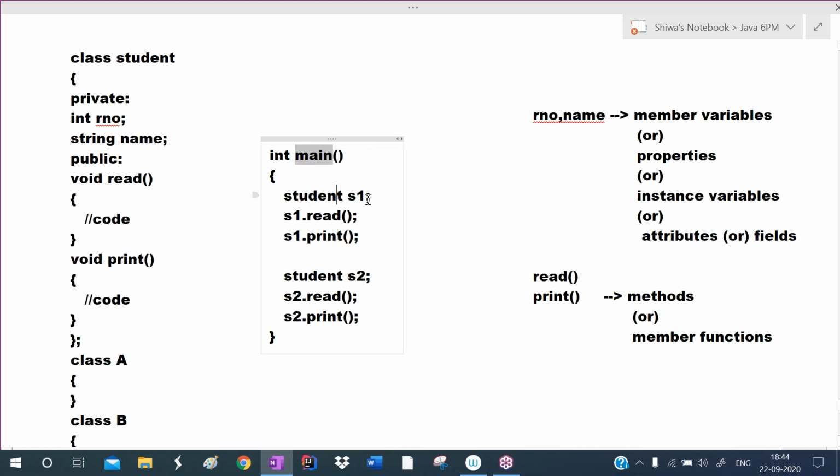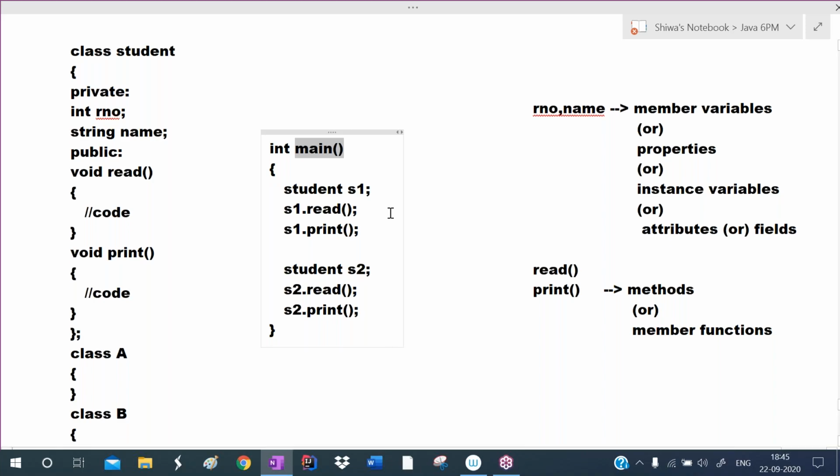So until main gets executed, the object will not be created. So without an object, we cannot call the main method. But the object will be created only when main gets executed. So the object will not be created, and main will not be called. This problem will occur. This is called the circular dependency problem.